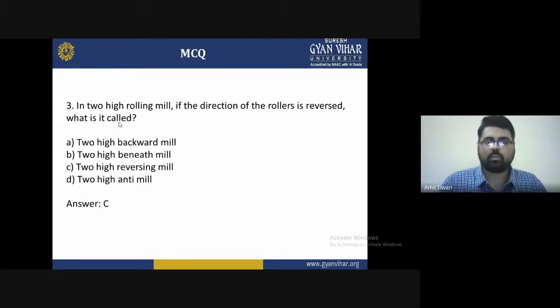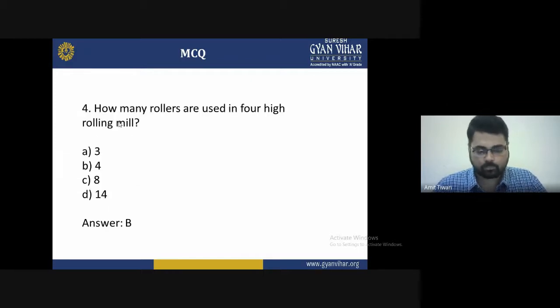Obviously, because of reversing, we are doing the direction anti-clockwise. We are rotating the tool mill in the reverse direction, so the two-high reverse mill will be the answer to this question.